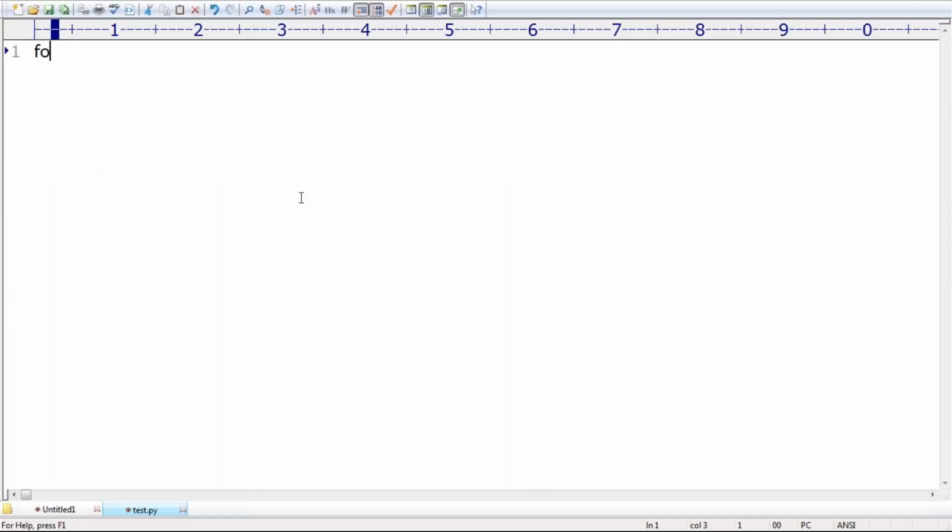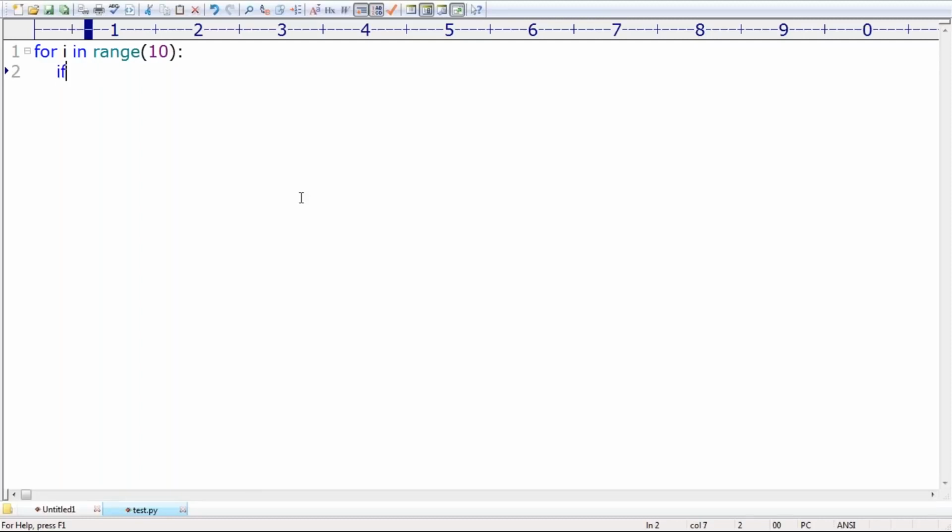Very simple. I'm taking for i in range of 10. For i in range of 10 means which values is it going to consider? 0 to 9.